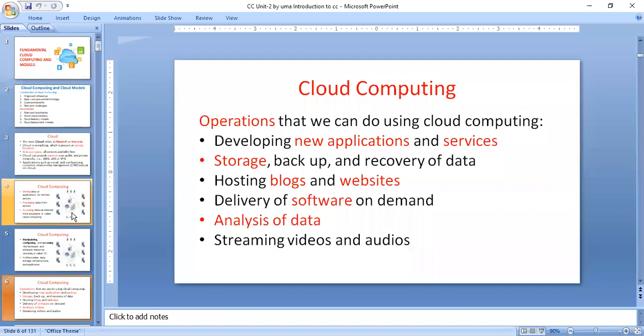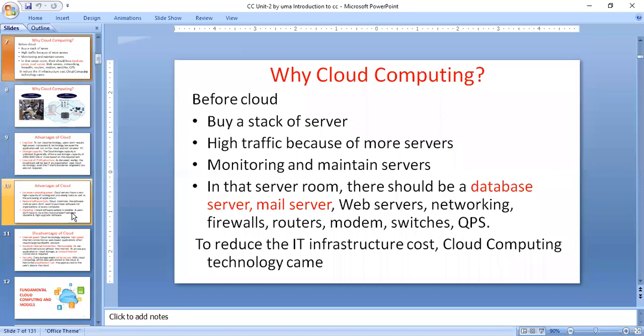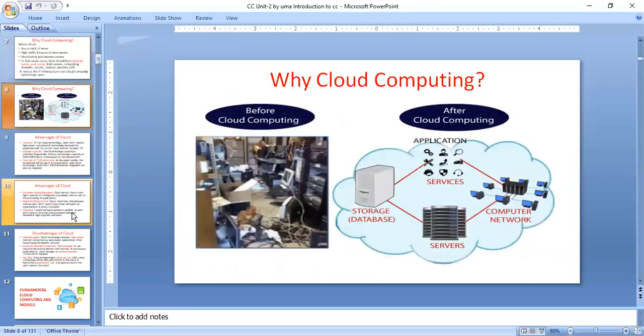What is the need for cloud computing? Why are we using it? Before cloud computing, if you wanted to start an organization you needed to buy a stack of servers. Because of the stack of servers, there is high traffic, and monitoring and maintenance of these servers is a very difficult task. Some are database servers, some are web servers, and some are mail servers. And not only these servers, in the server room you will also find networking equipment such as firewalls, routers, and modems.